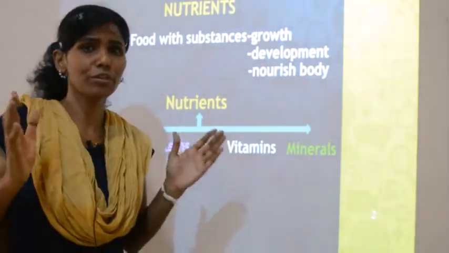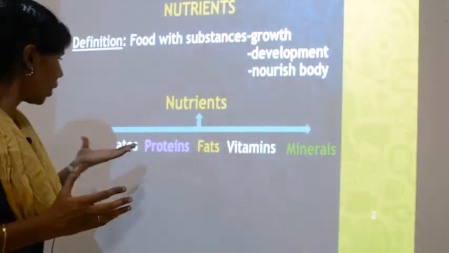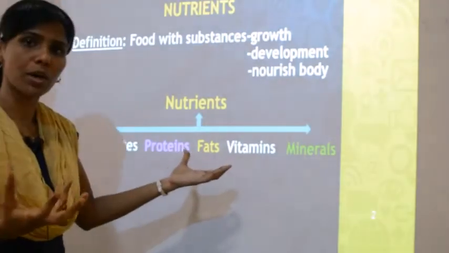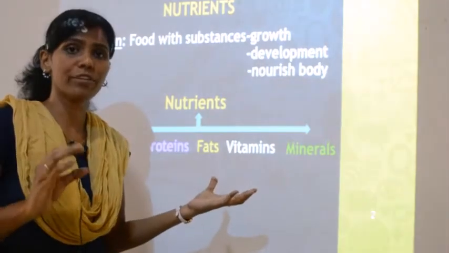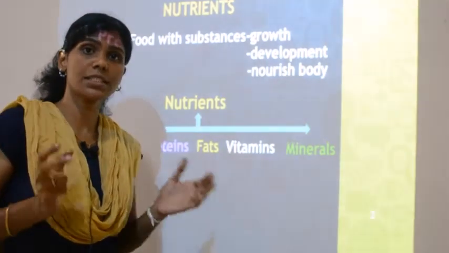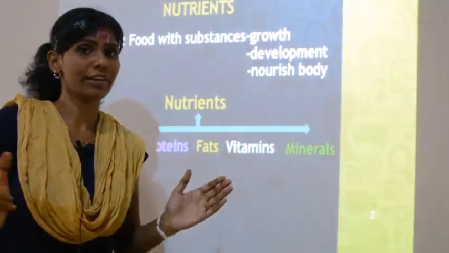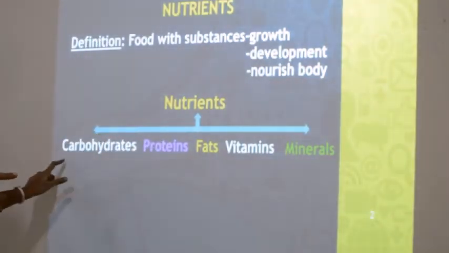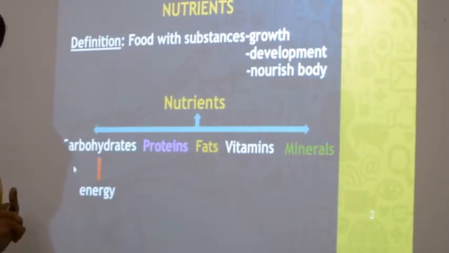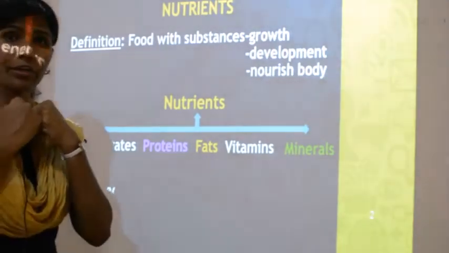Why are they put into 5 groups? Because all these 5 help your body in different ways. They don't all have the same function, they have different functions. That's why they are all classified into separate groups. The first nutrient is carbohydrate, and the function of carbohydrate is it provides energy.